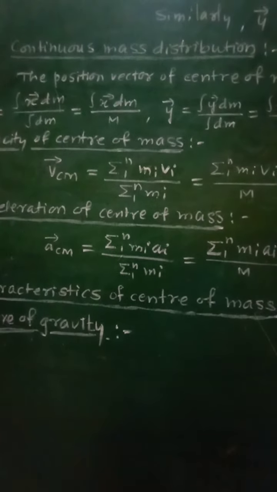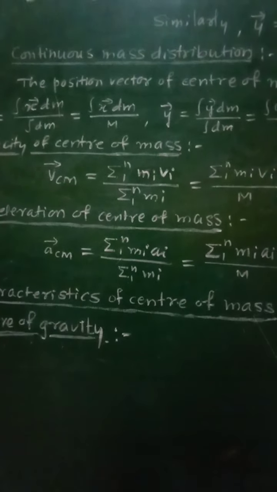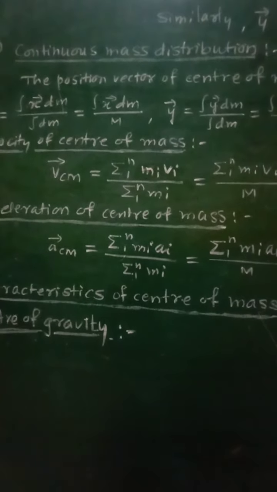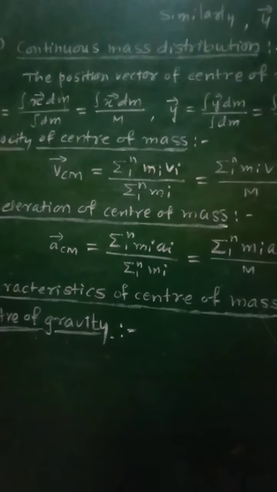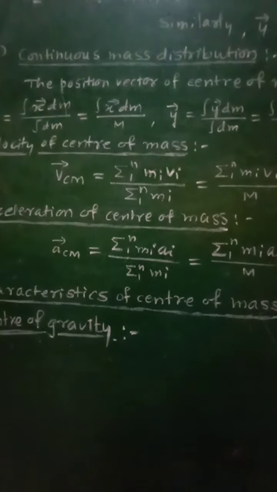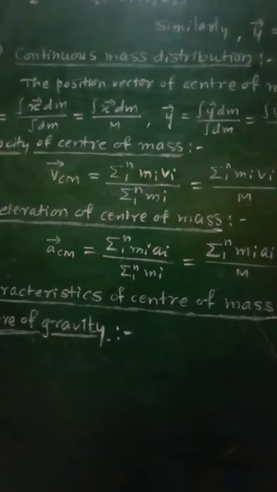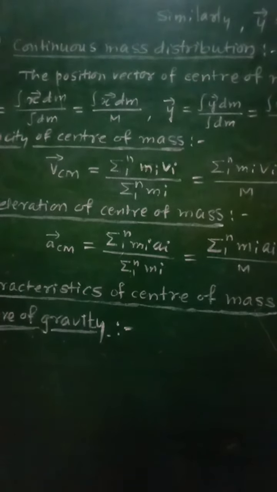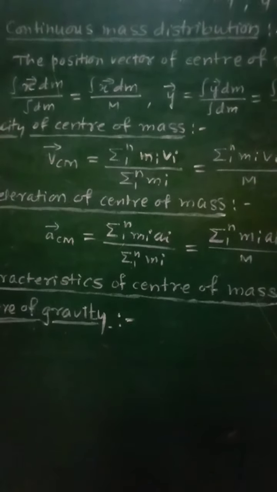Sixth, center of mass is located at the geometrical center for a symmetric rigid body of uniform density.